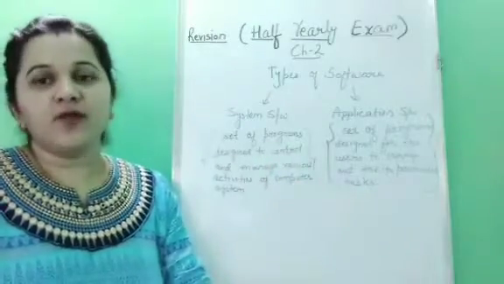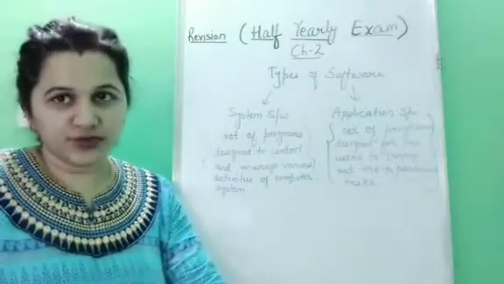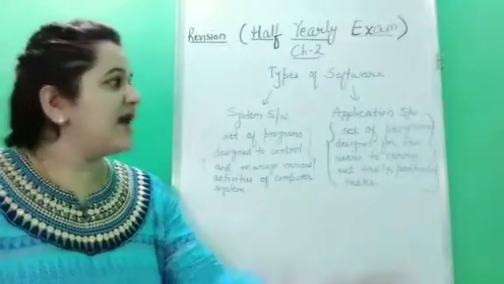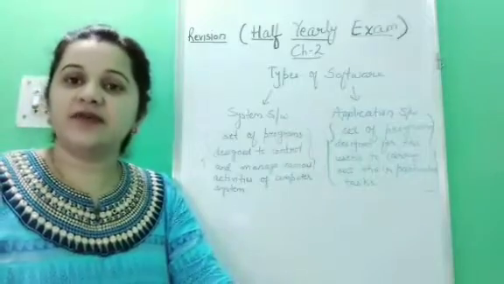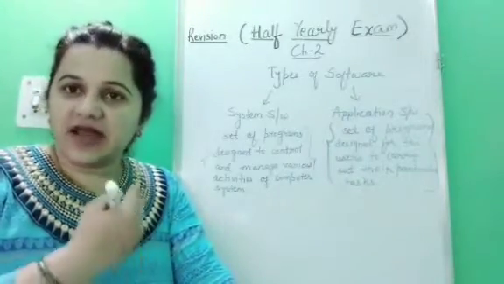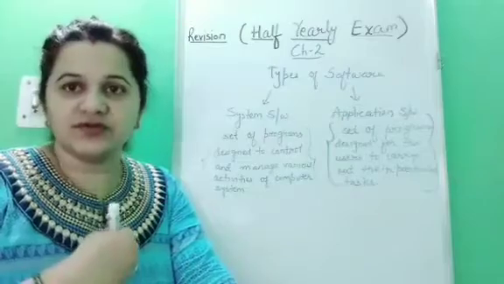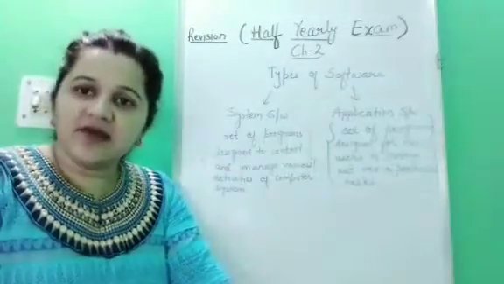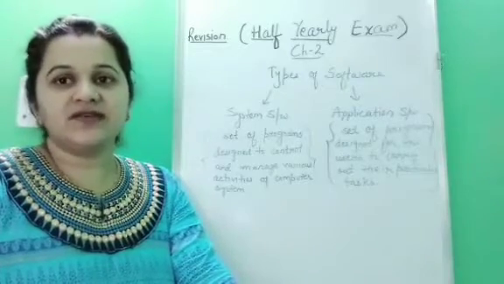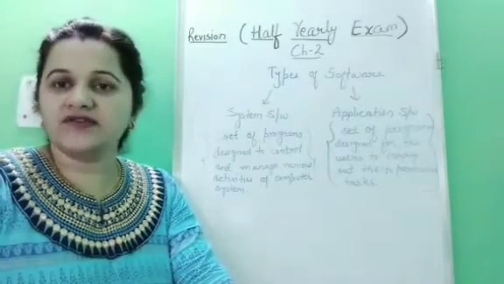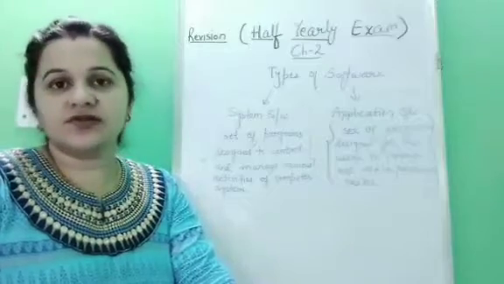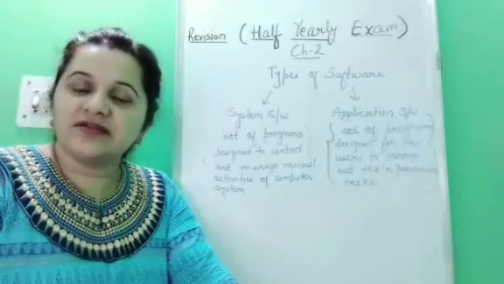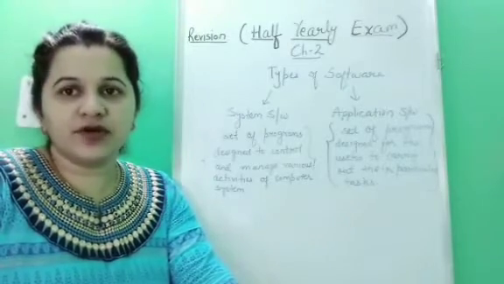Like if I want to do painting on a computer, I would require software. Okay, MS Paint is an application software because the paint program is for the users who want to draw or paint on a computer. In the same way, if you want to listen to any song or watch movies on a computer, for that purpose also we would require some special software. So which software would you require for that?